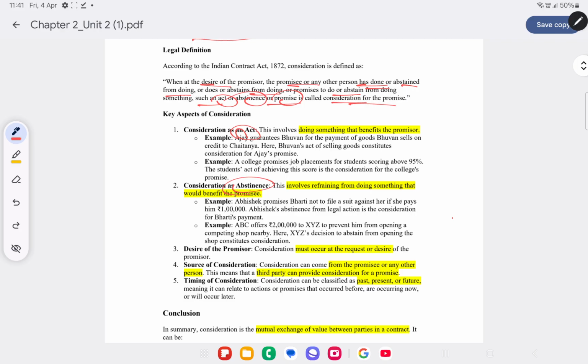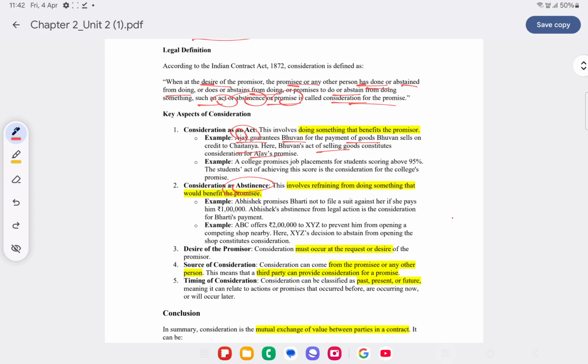An example for an act is that Ajay guarantees Bhuvan for payment of goods. Bhuvan sells on credit to Chaitanya. Here Bhuvan's act of selling goods constitutes consideration for Ajay's promise. So basically, in a contract of guarantee, let's take for example A is selling goods to B and B is going to make payment to A. For that, C is guaranteeing A that B will make payment. In case B does not, then C will make payment. So in this case, what is the consideration for C giving the guarantee to A? It's nothing but that B has obtained goods from A. So that will be the consideration.